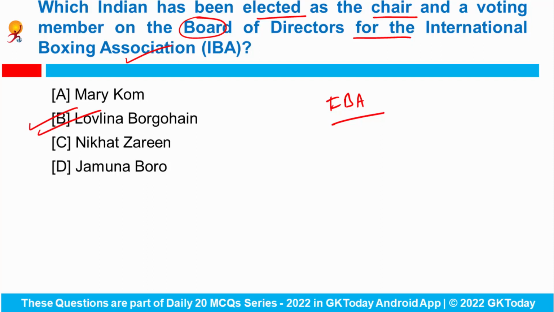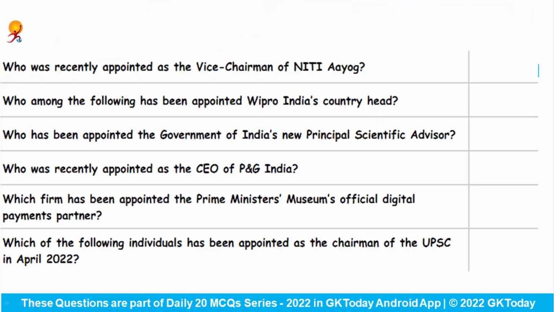So Indian boxer Shiv Thapa has also been elected as a member of the IBA Athletes Committee following the elections held during the 2021 IBA Men's World Championship. Okay, let's see some of the important and recent appointments.